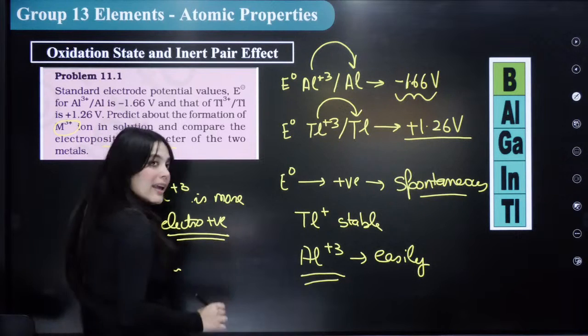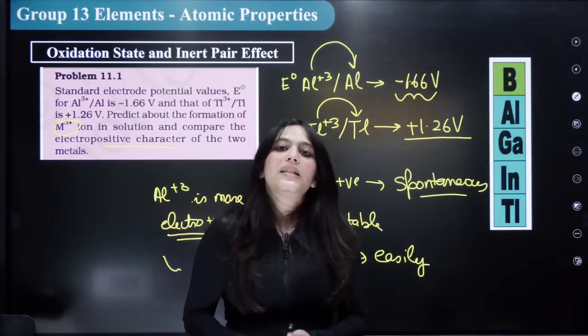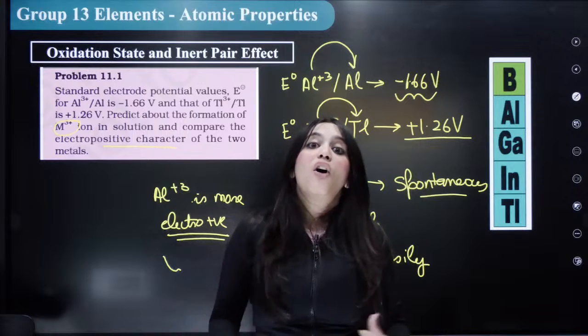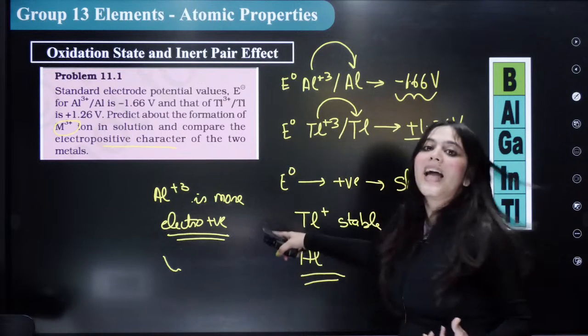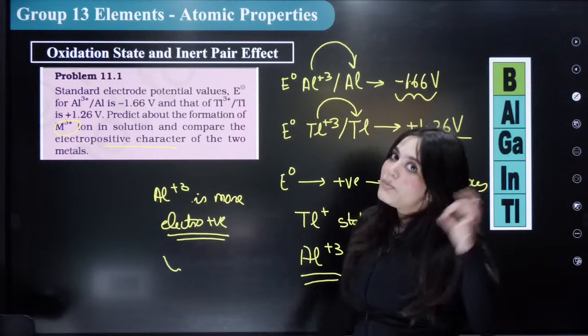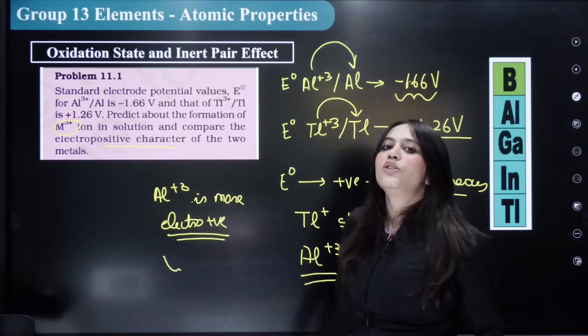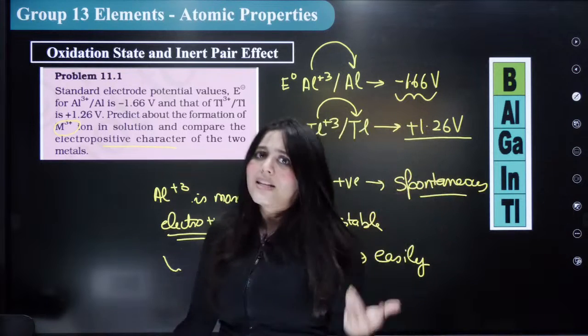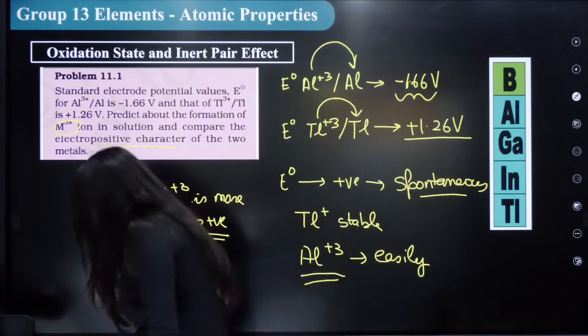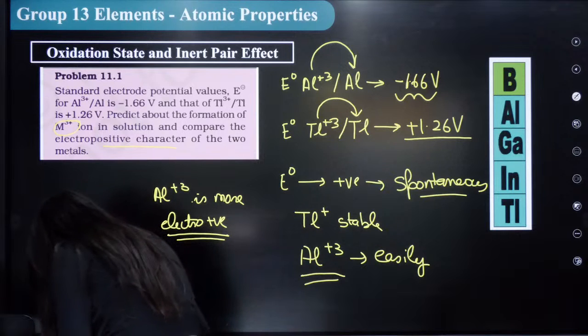What is electropositivity? Again, where the formation of positive ions is easier. So, because +3 ion formation is easier with aluminium, it is more electropositive. It is easier to form because its reduction is extremely difficult. Hence, it will not happen. Is this thing clear to everybody?